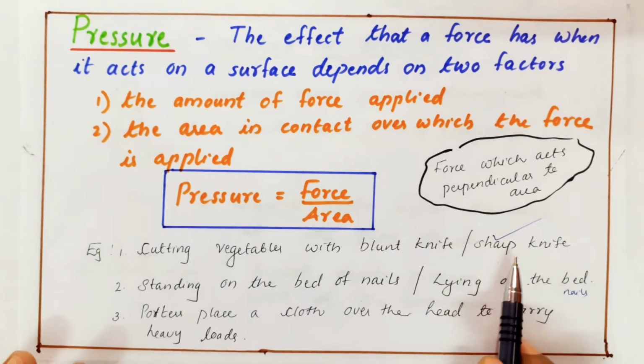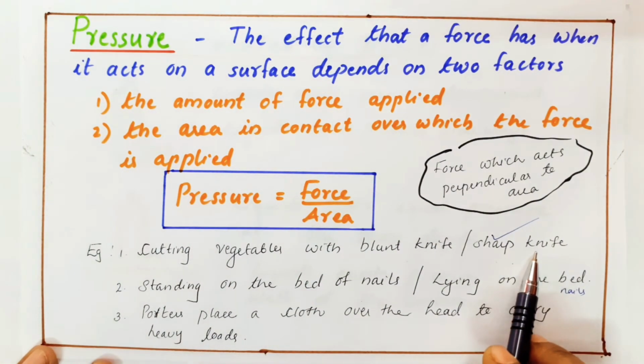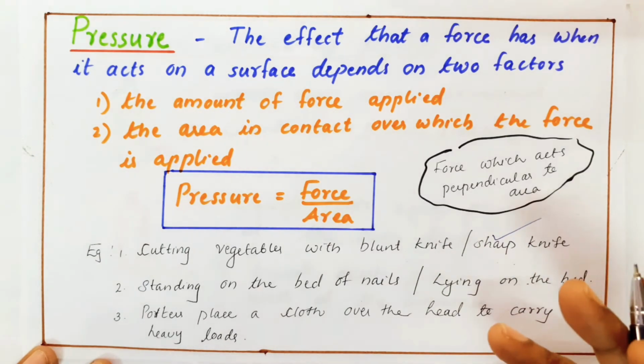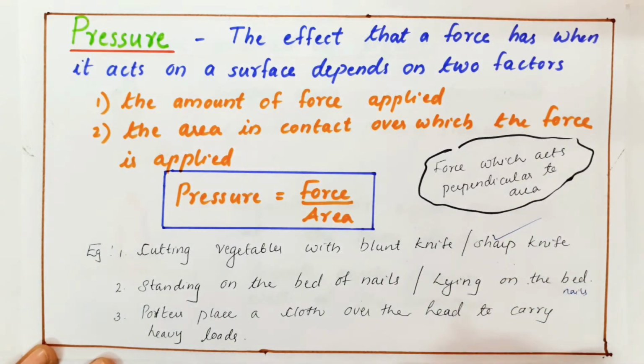In the first example I am using a sharp knife because area is less and pressure is more, because my need is to cut the vegetable, so pressure should be more there. But in the last one, our aim is that our effort or our work should be less. For that, they are keeping a cloth over the head. So area is increasing, pressure is coming less.